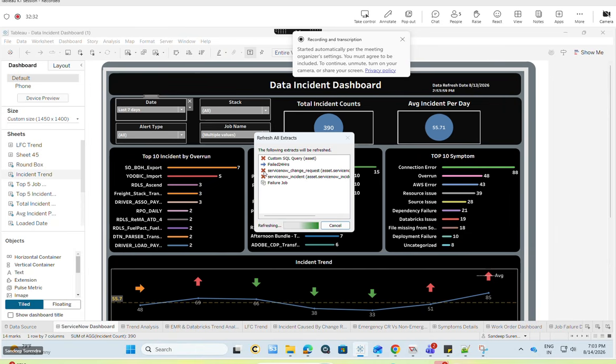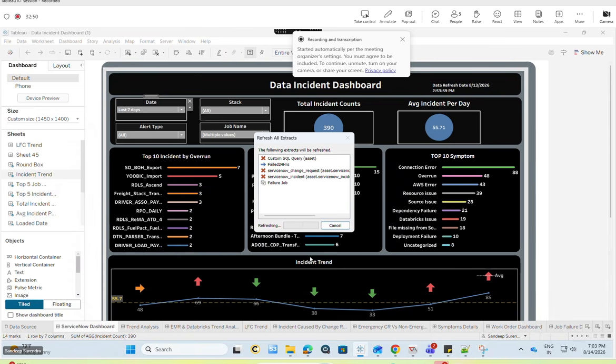Why is it coming here? Because I had not given the password, so it is coming here. If, for example, everything is refreshed, we'll get a tick mark here. How long does it take for the refresh to complete? It is currently extracting. It takes 30 minutes.